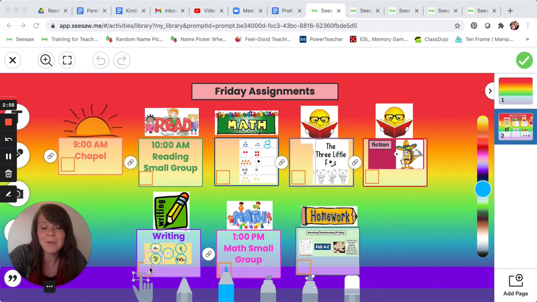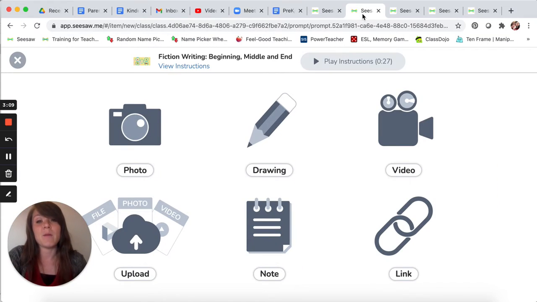Our writing time. Today we're going to finish writing the beginning, middle, and end of our fiction stories. Remember, we started this yesterday. This is not a new assignment. So you're going to go back to your fiction writing notebook.